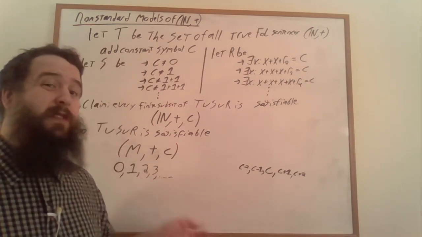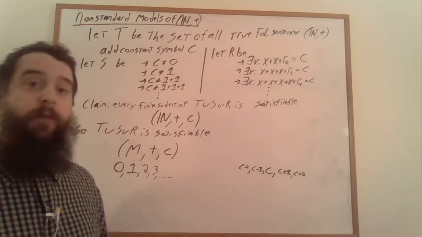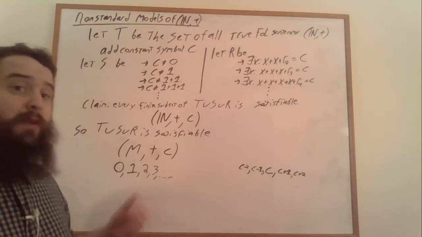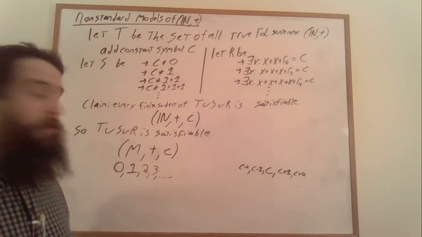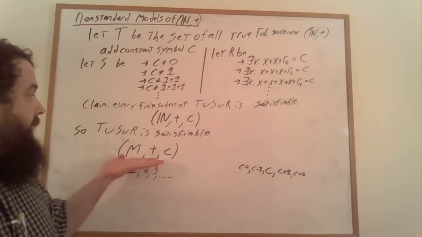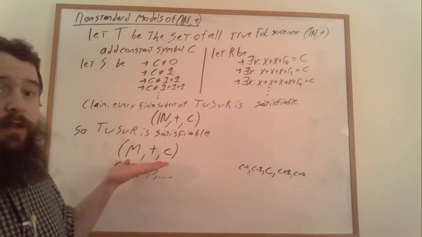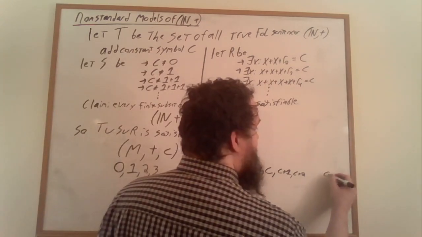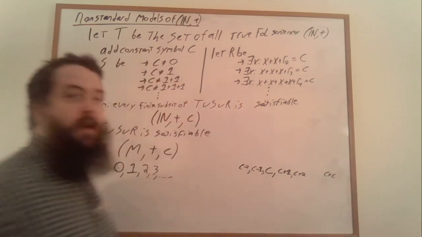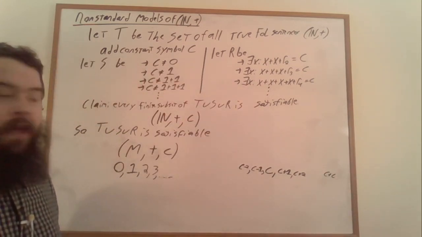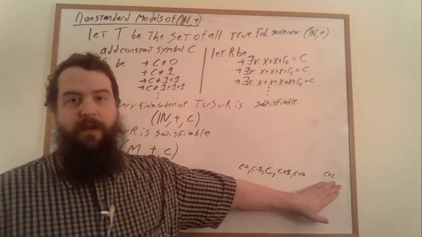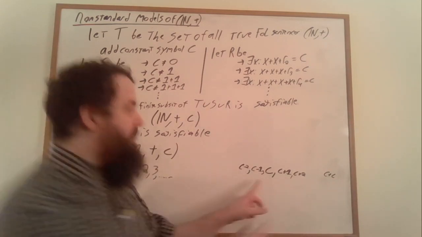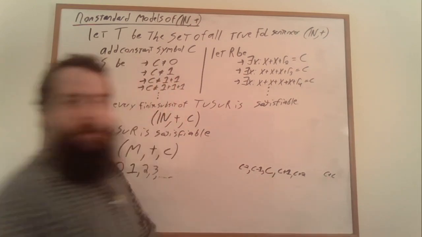But we're not done constructing our non-standard model. Presburger arithmetic is closed under addition. So that means in order to be logically indistinguishable from Presburger arithmetic, M also has to be closed under addition. And so that means that C plus C has to be an element of our non-standard model. This is going to be a very large element of our non-standard model, and in fact we can show that it can't be within some finite distance of C.